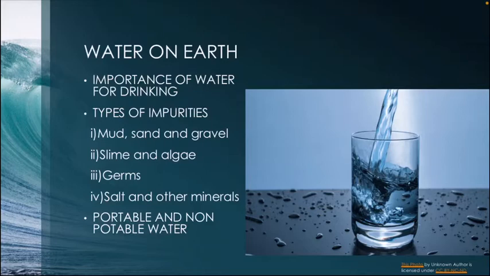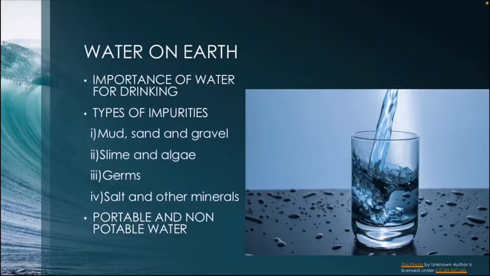The second one is slime and algae. Have you ever noticed how the water in a pond or lake has a greenish color and some green things floating on top of it? Yes, this is called algae. They are tiny plants which grow in water. This needs to be removed before we consume the water.